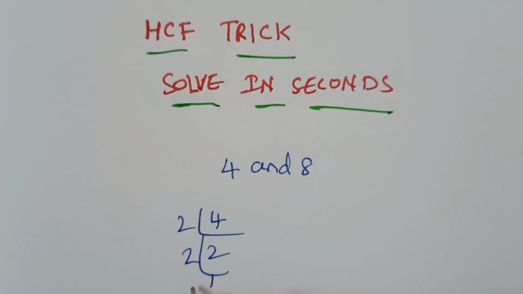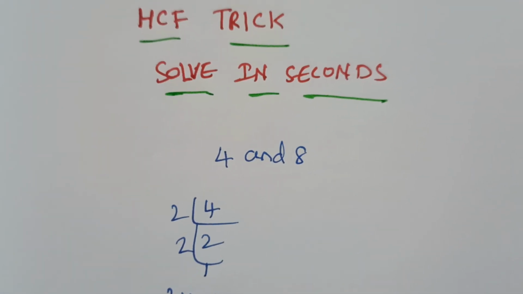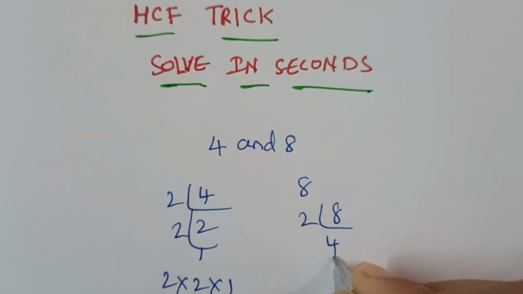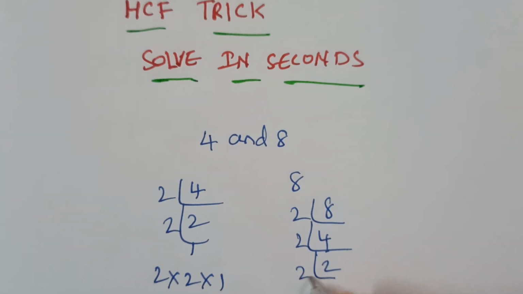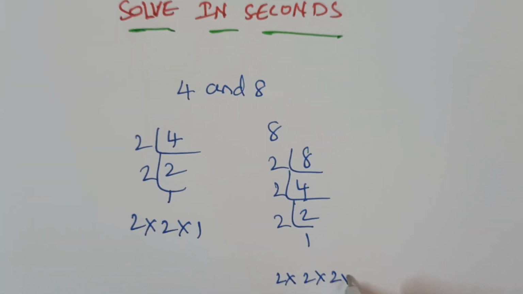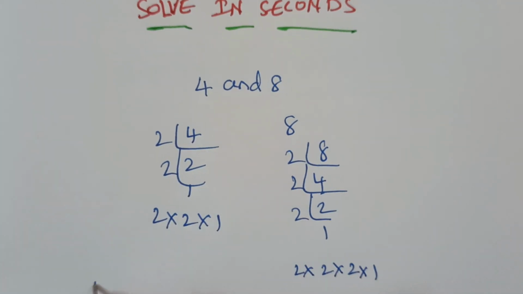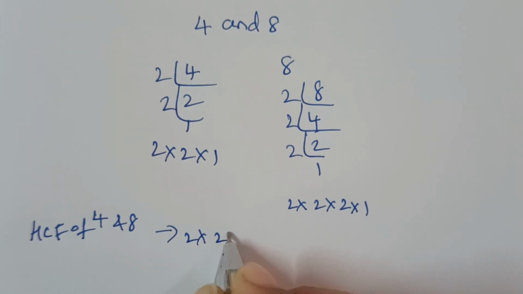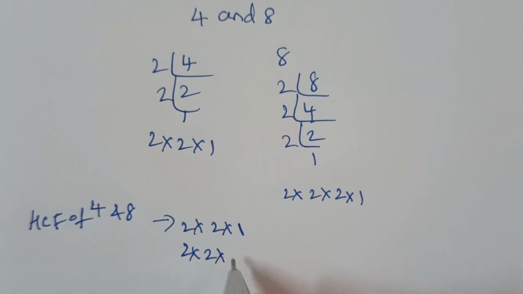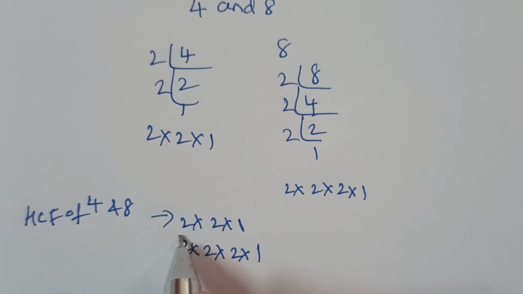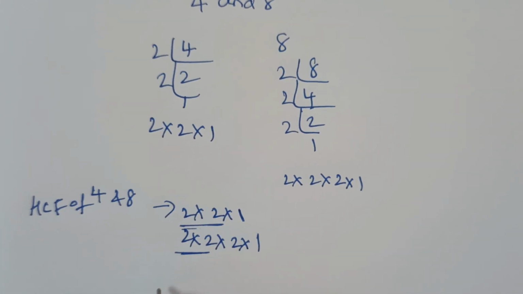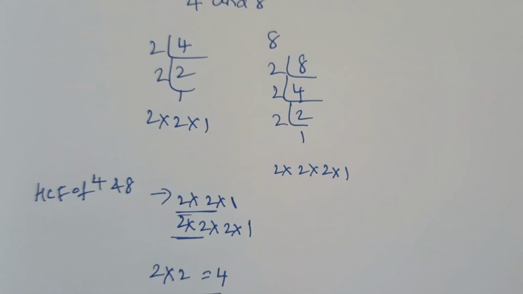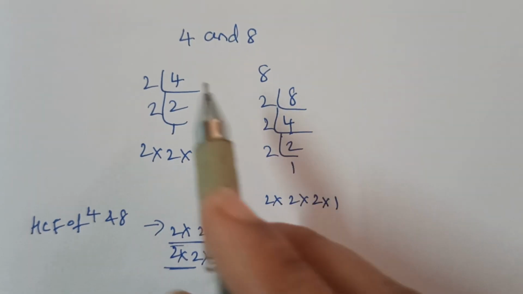2 2s are 4, 2 1s are 2. So 2 into 2 into 1 is 4. And 8's HCF, we can write it as 2 into 2 into 2 into 1. HCF of 4 and 8 is 2 into 2 into 1 and 2 into 2 into 2 into 1. We can take the common 2 into 2, which is 4. In the regular method, this is the procedure to solve the HCF value of 4 and 8.